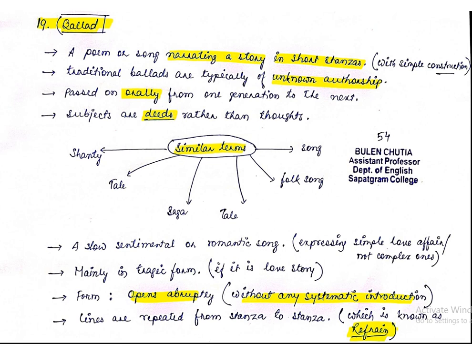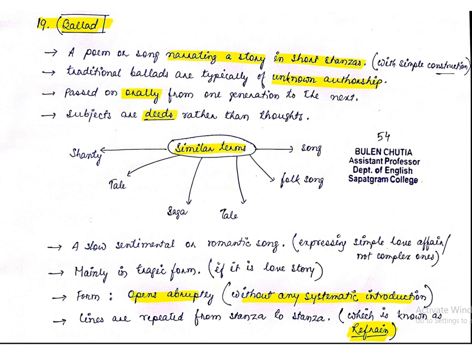Mainly a tragic kind of love affair, where we can see the separation, where the hero and heroine, the lover and beloved, are not united. They die of something. Such kinds of themes are also discussed in ballad.